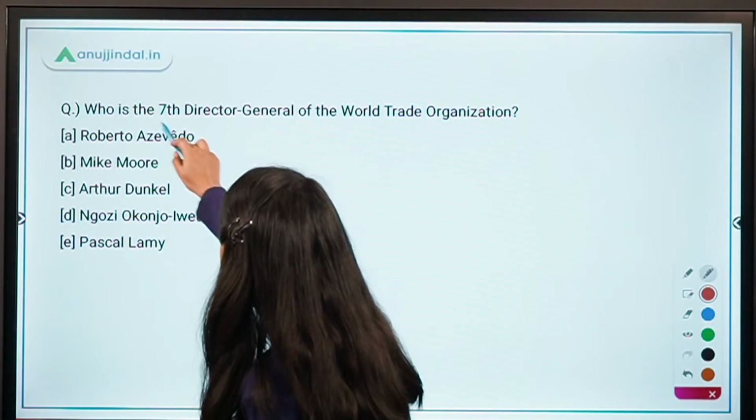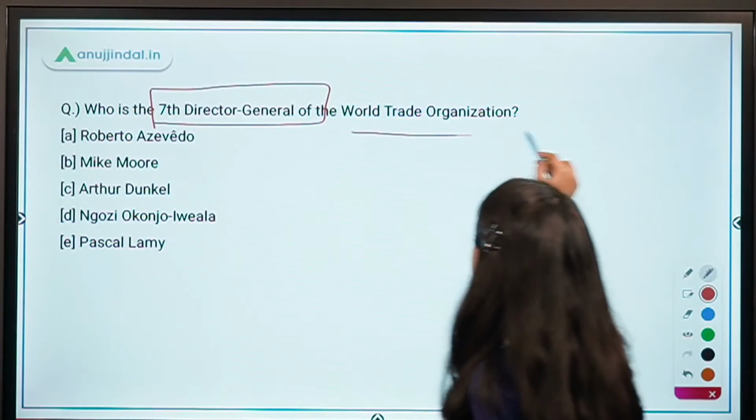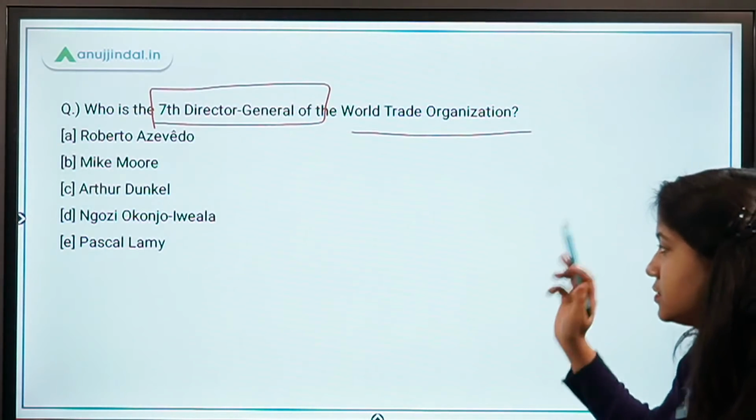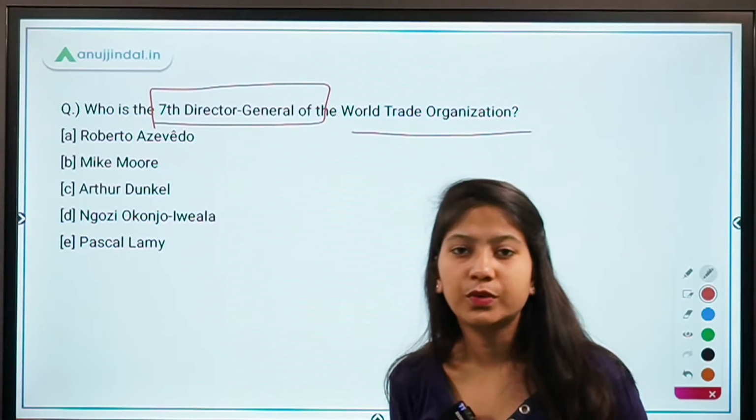Who is the 7th Director General of the World Trade Organization? So you have the 5 options right in front of you. Tell me the name.